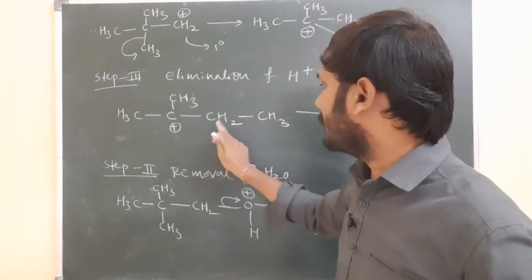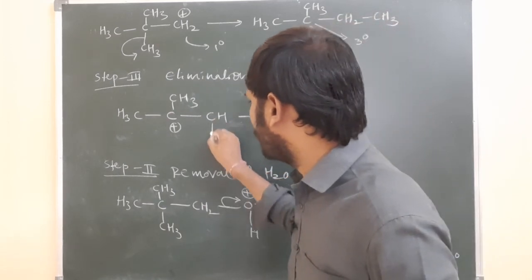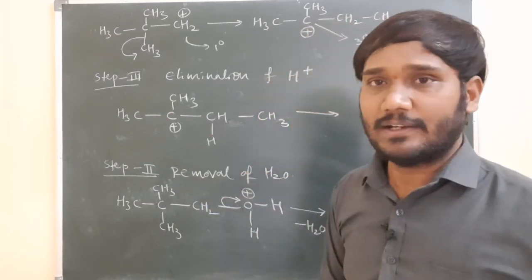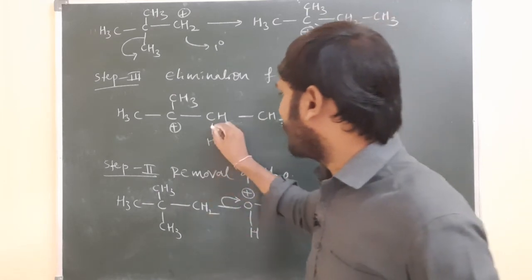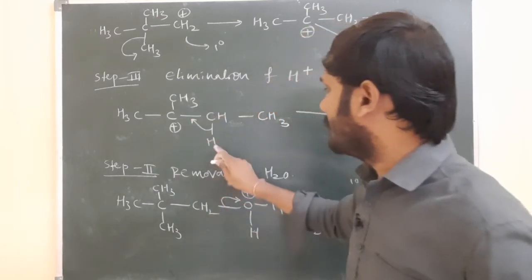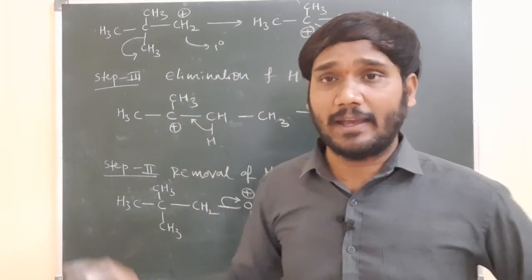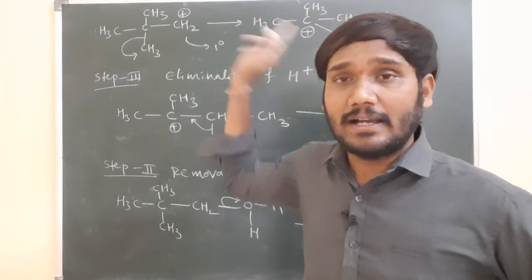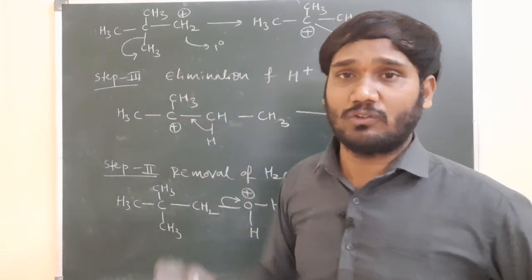So now from here the hydrogen is eliminated. This is CH2. I can write it as CH and H. Now the carbon to hydrogen bond is present, this bond is migrated to here, this H is going out as H plus, and this H plus reacts with the HSO4 minus from the H2SO4.